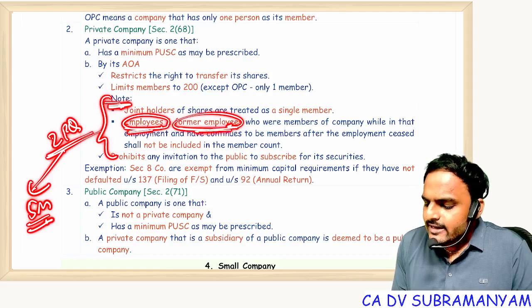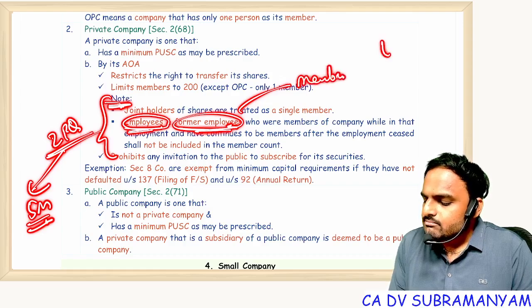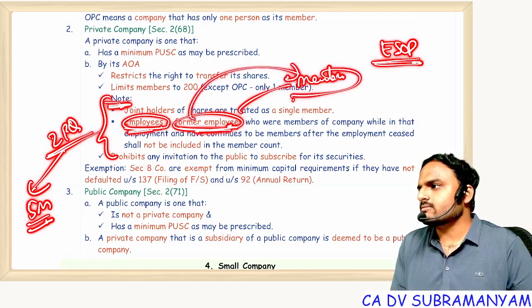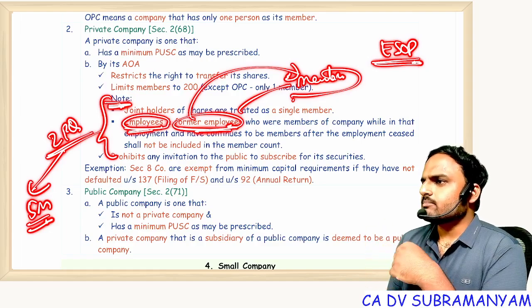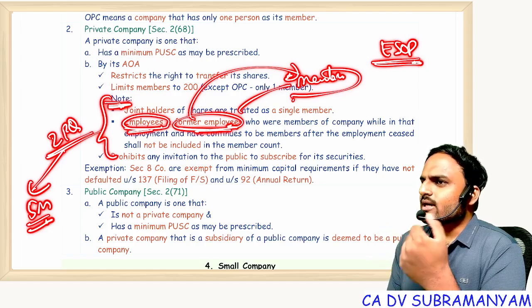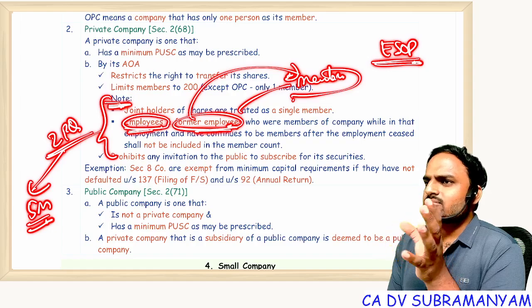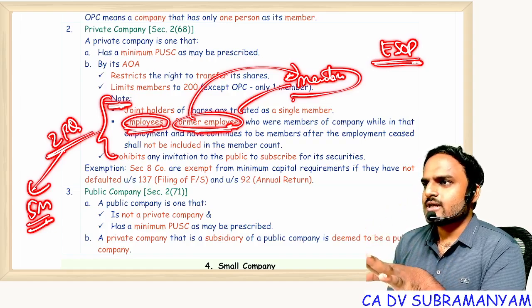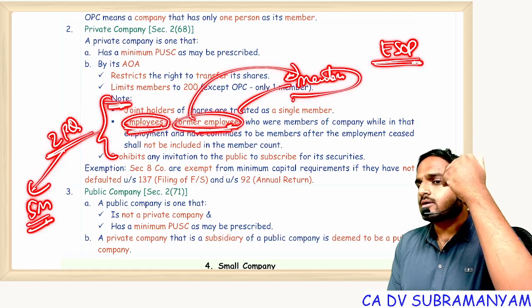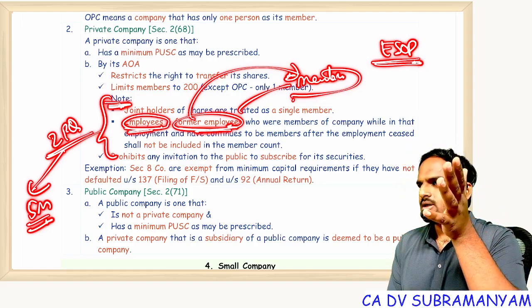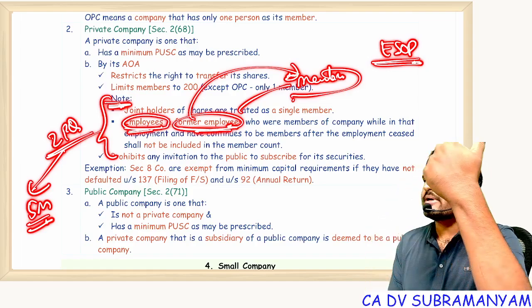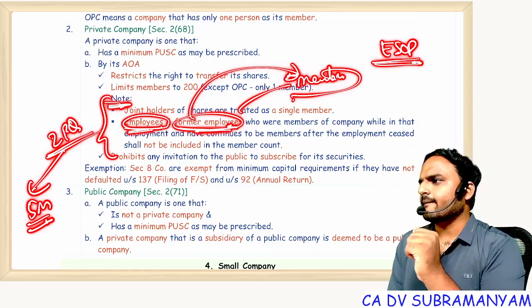See, why do employees become members of the company? The reason is ESOP, the employee stock option plan. For example, my company is a startup company. As a startup company, do you think I will have plenty of funds or limited funds? Limited funds. I need talented employees. But my competitors are agreeing to pay some 20 lakhs per annum package. Right now I can pay only 10 lakhs. So definitely a skilled person will join my competitor company, because he is getting more pay.